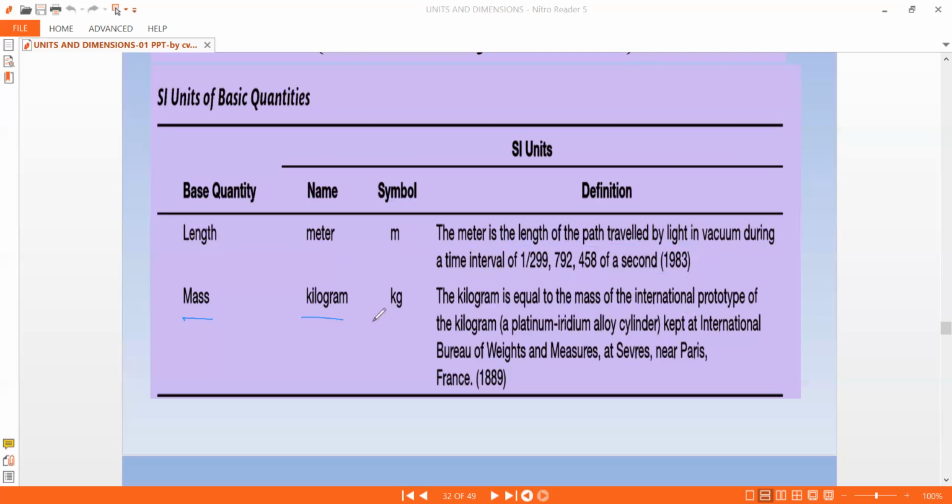Mass is measured in kilogram, that is kg. The kilogram is equal to the mass of the international prototype of the kilogram, a platinum-iridium alloy cylinder kept at the International Bureau of Weights and Measures at Sevres near Paris, France, 1889. So this is how we define the kilogram.